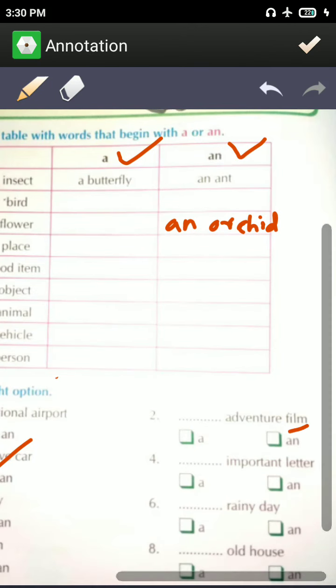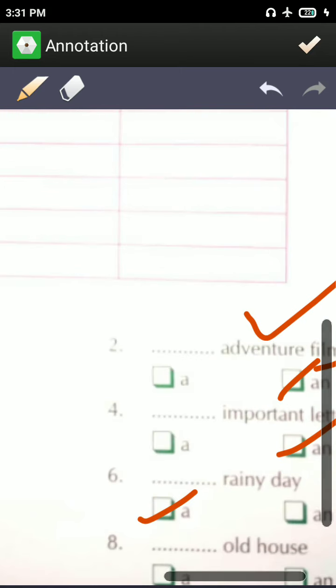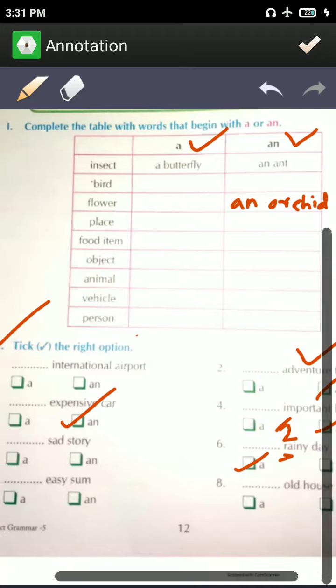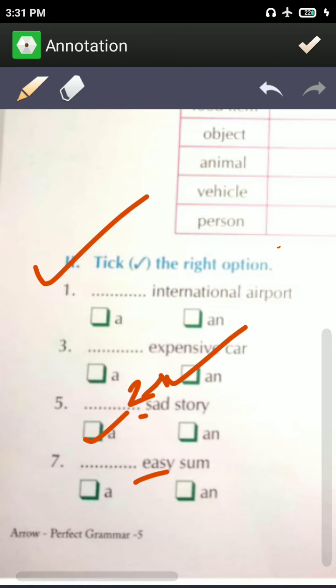Which type of film? Adventure. So here we'll use N. An important letter, a rainy day, because R is what? Consonant. And then a sad story. Sad starts with S, again A.